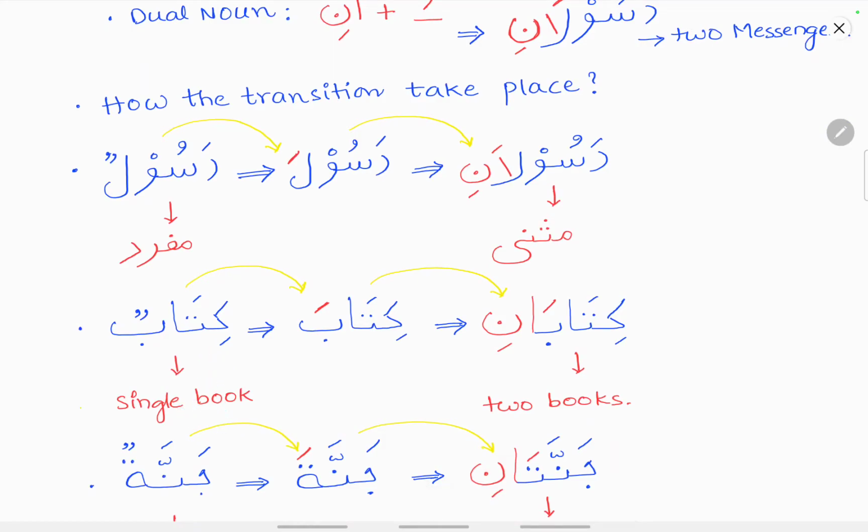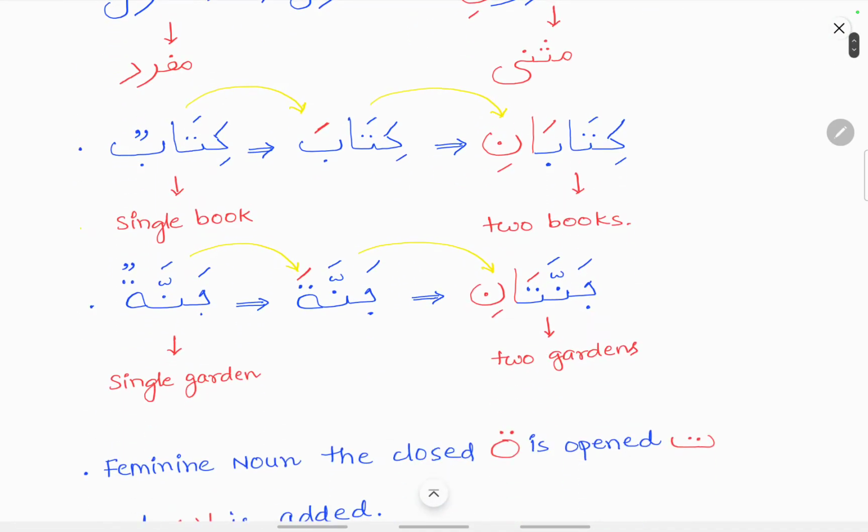Kitabun is a single book. Remove the tanween and add zabar, that is the fatha, then add alif noon with a kasra, that is kitabani, two books. Kitabun means a single book, kitabani means two books.